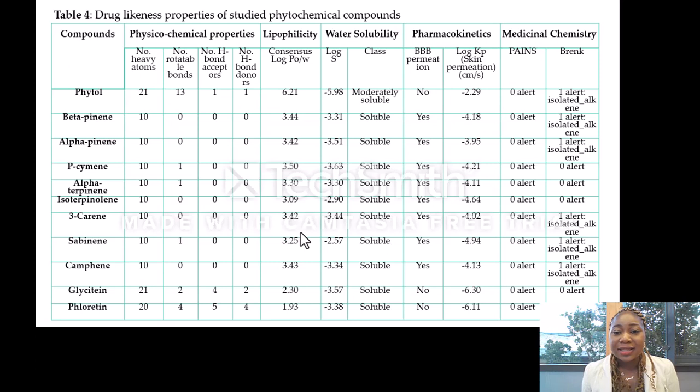For the pharmacokinetics, where the blood-brain barrier permeability was studied, most of these compounds were revealed to be able to permeate the blood-brain barrier, which means they can permeate the central nervous system, which is indicative of therapeutic ability. In medicinal chemistry, the PAINS, or pan-assay interference, structural alerts often predict unstable, reactive or toxic fragments in the structure of these compounds. And from our results, all of these compounds were shown to reveal zero PAINS alert, which further reveals them as potential drug candidates.